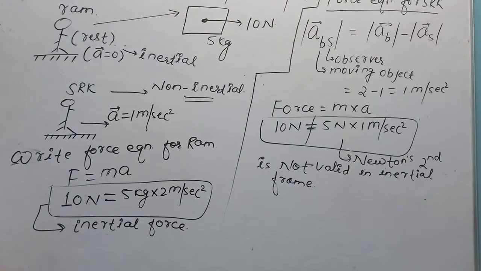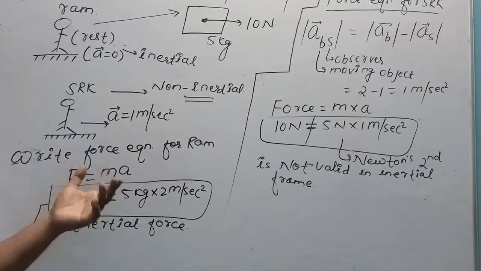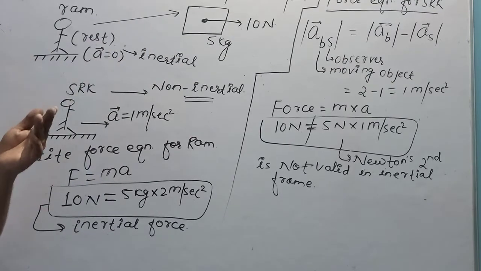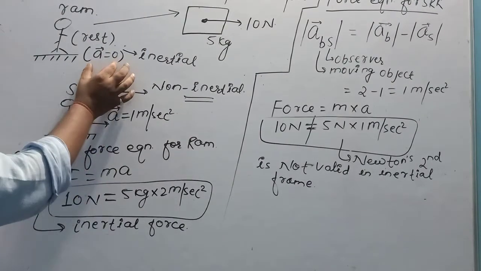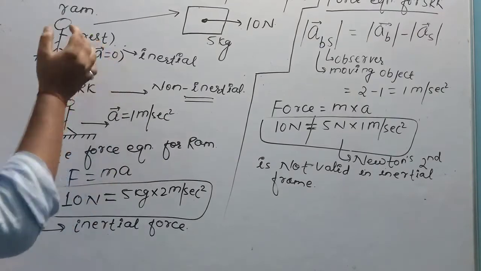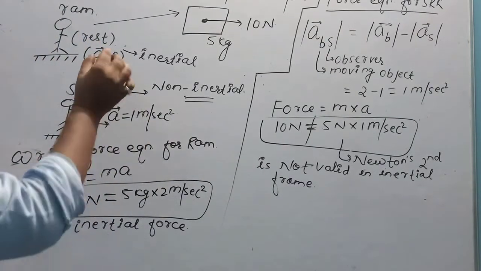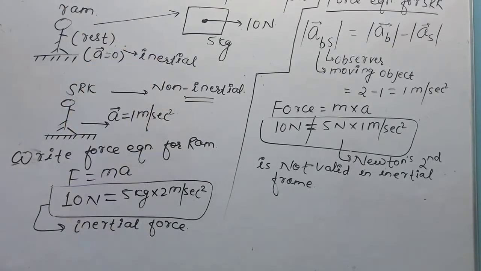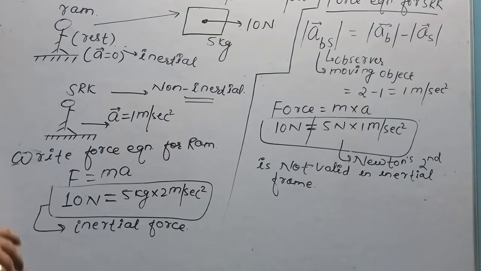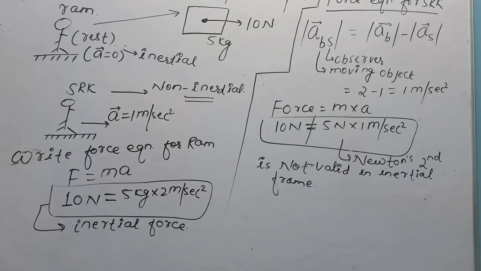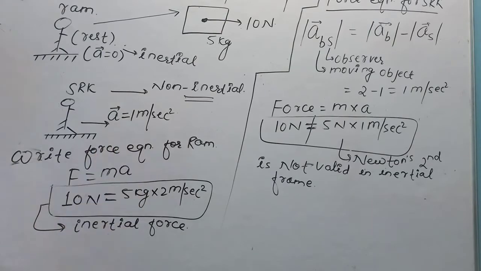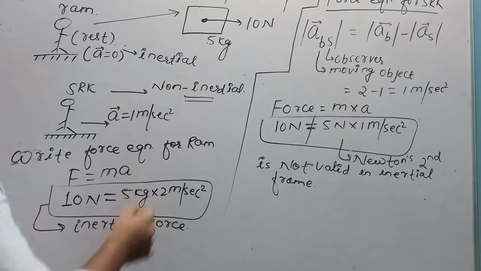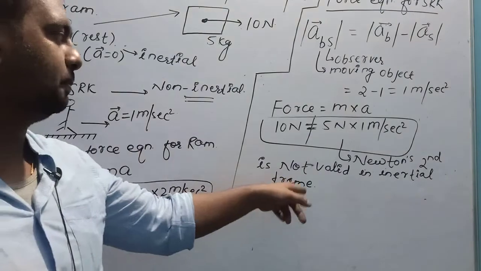I had already told you at the very start of this lecture that any observer standing in such a frame whose acceleration is zero, or if the observer or the frame is moving with constant velocity, that frame is called an inertial frame. And if the frame is accelerating or having variable velocity, it means the observer standing in that frame has some non-zero acceleration. Such frames are called non-inertial frames. There I took an example and proved that.